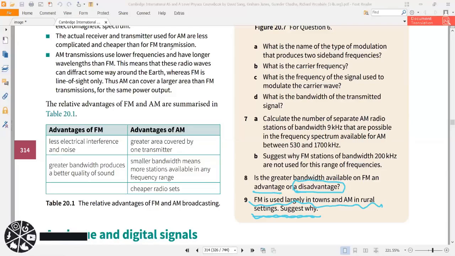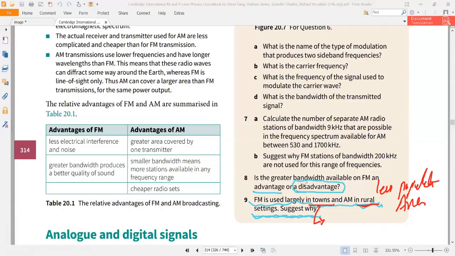So rural is a less populated area, and town is more populated. So one transmitter will be enough in a rural area.